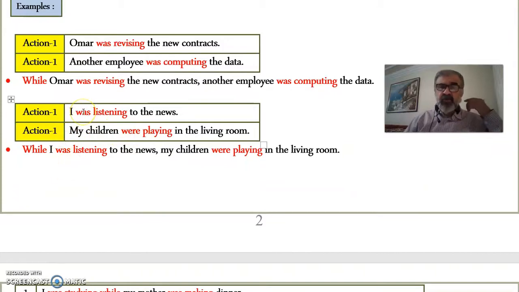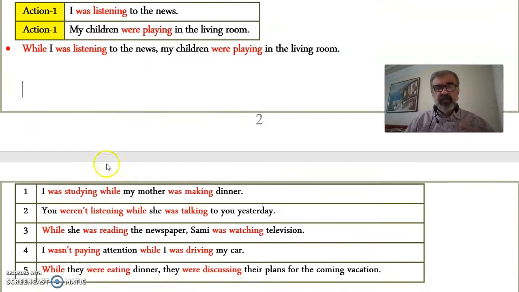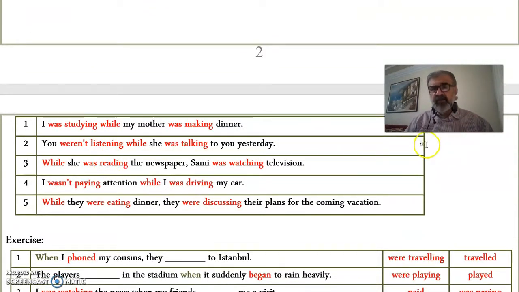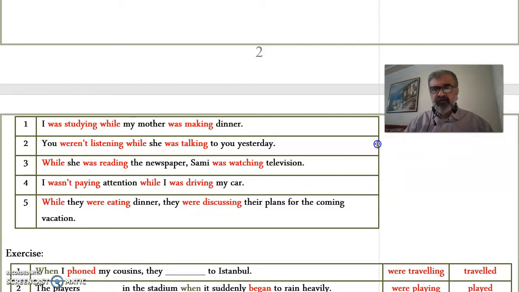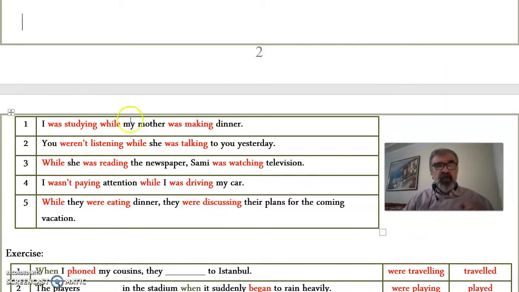I was listening to the news. Long action. My children were playing in the living room. Long action. While I was listening to the news, my children were playing in the living room. More examples. Let's look at these examples. I was studying while my mother was making dinner. Two longer actions happening at the same time. Was studying, while, was making. You weren't listening while she was talking to you. Two actions are happening at the same time.